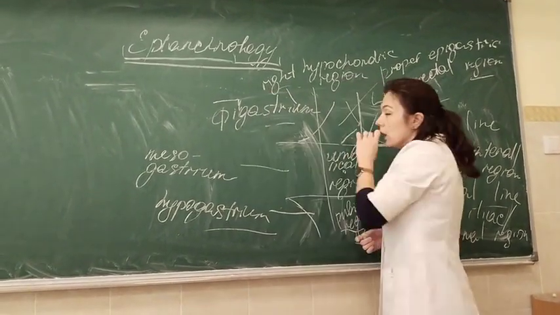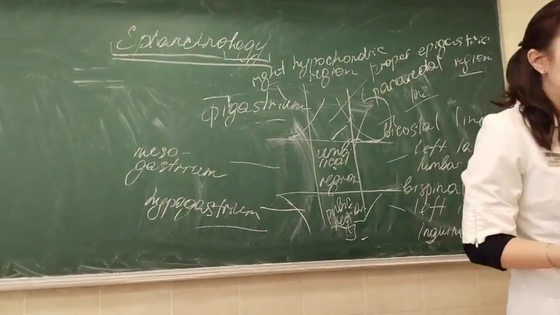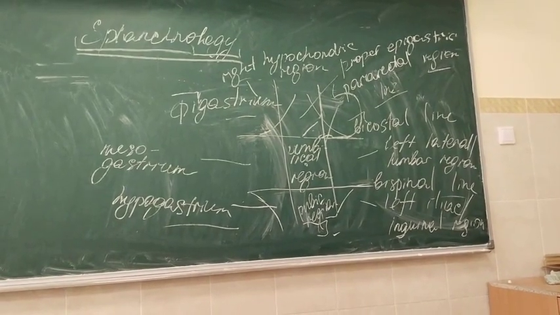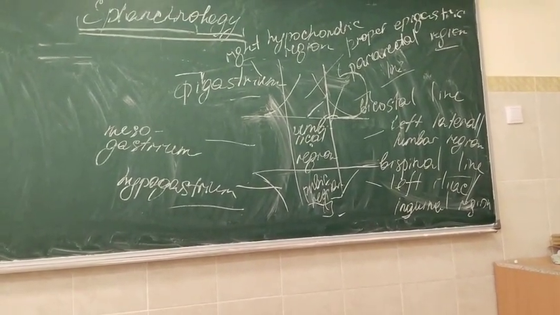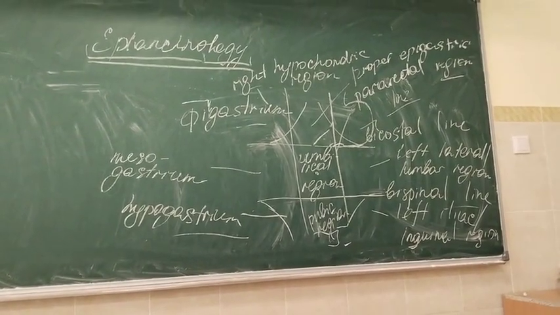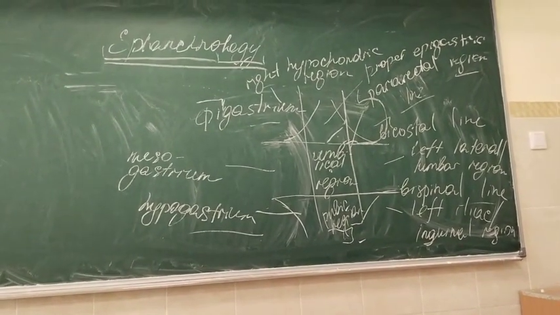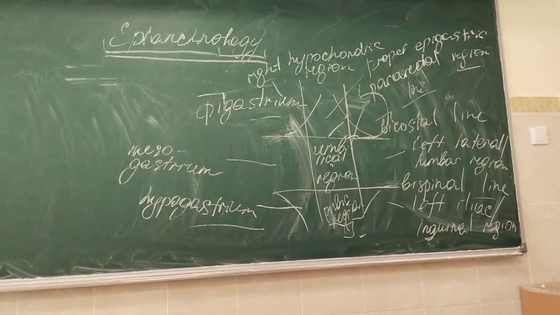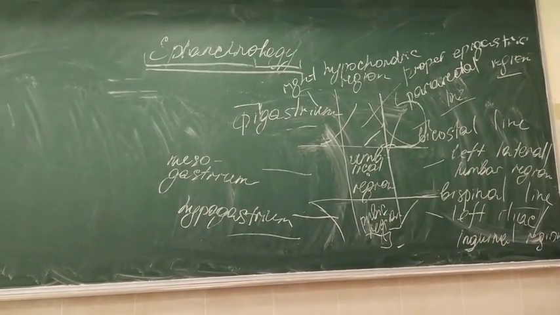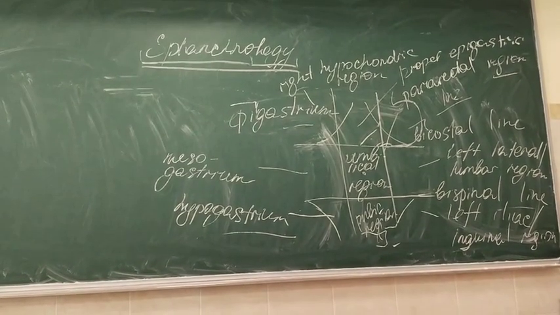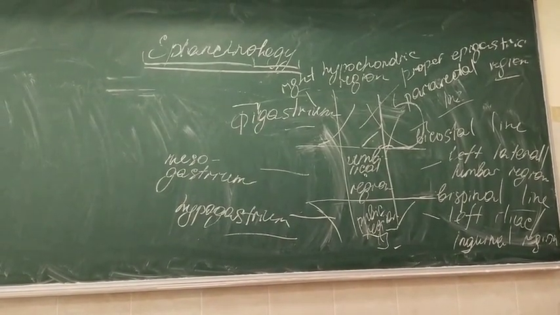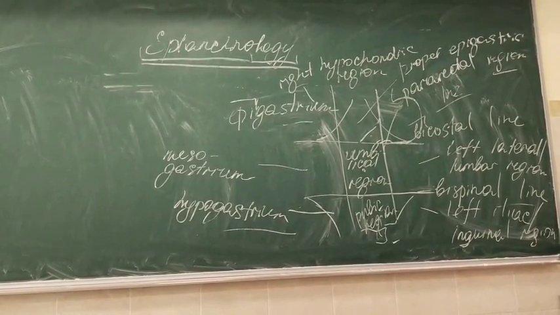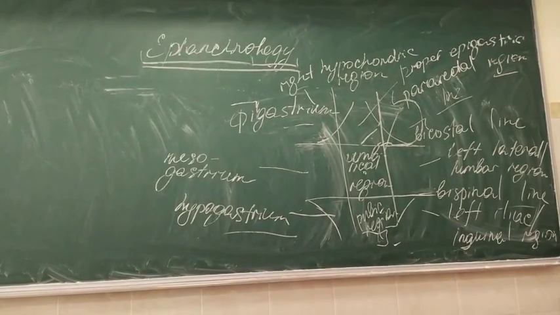What we forgot to say: how is the superior boundary of the abdominal cavity formed? What is the boundary between abdominal and thoracic cavities? Yes, diaphragm, of course. And what is the inferior boundary of the abdominal cavity? It is pelvic inlet. Pelvic inlet or terminal line.